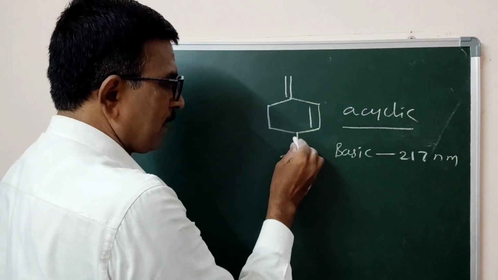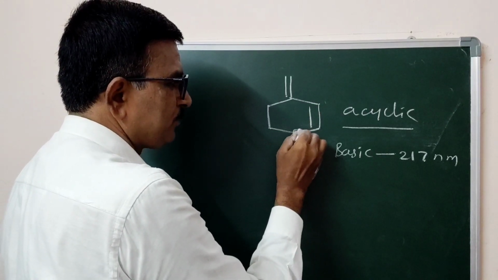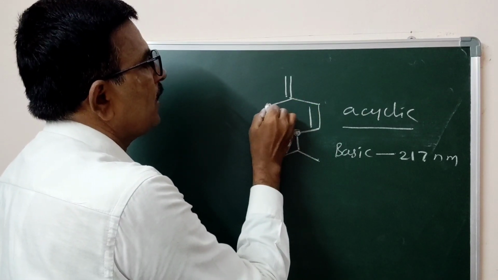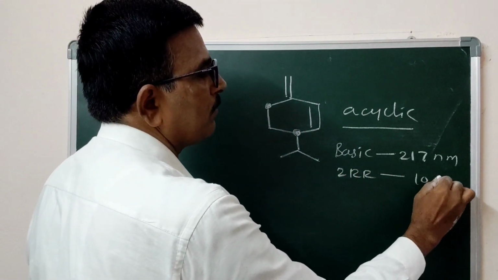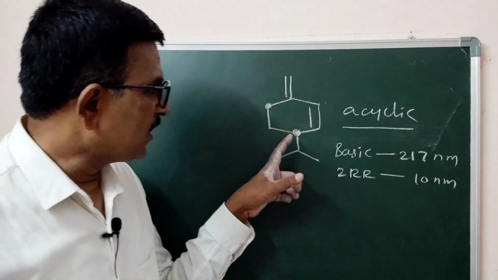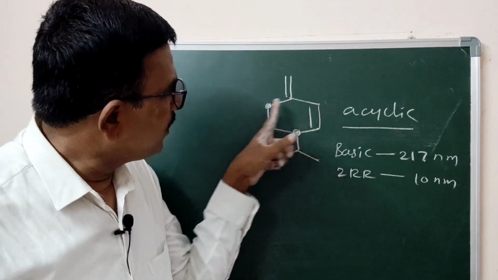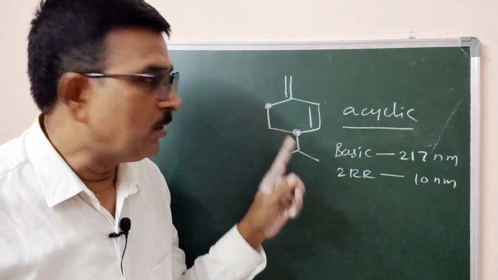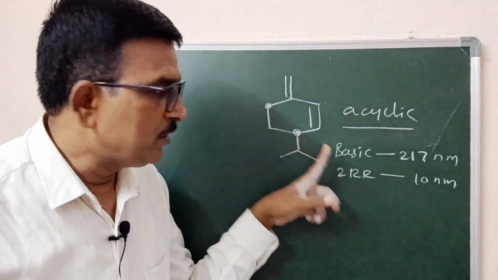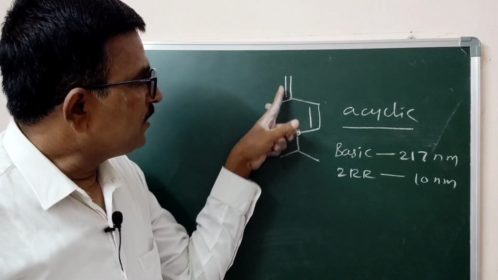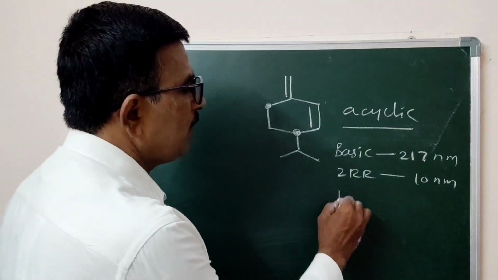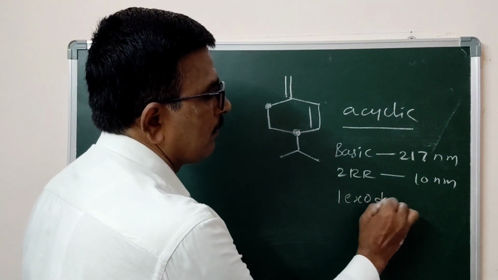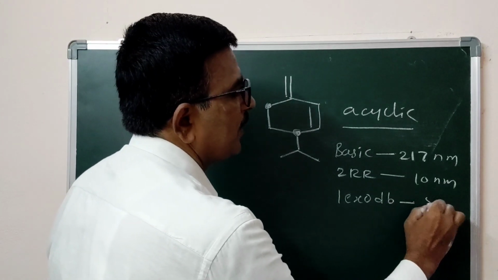Now here, two ring residues, 10 nanometer. This is the carbon attached with the double bond, this is the carbon attached with the double bond. So there are two ring residues, 10 nanometer. This is an exocyclic double bond, 1 exo double bond, 5 nanometer.